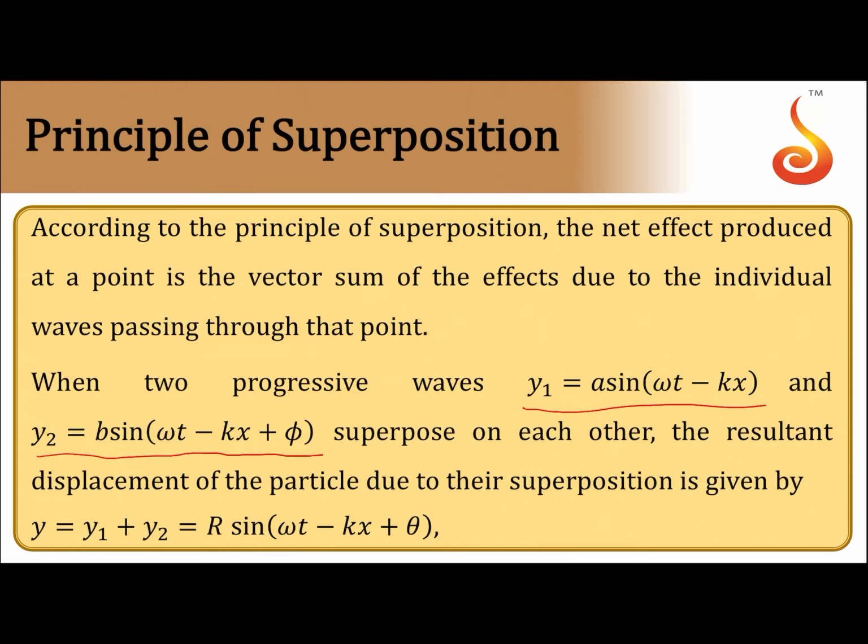Then the resultant displacement of the particle is the vector sum of the individual displacements, that is R sin(omega t minus kx plus theta), where theta is some constant.